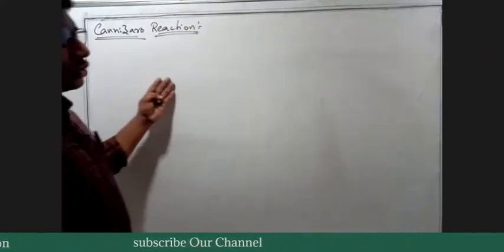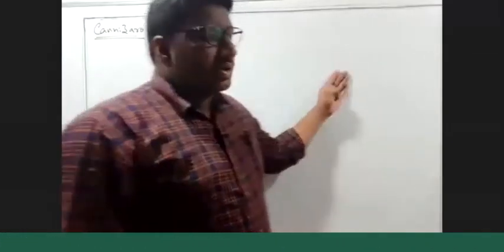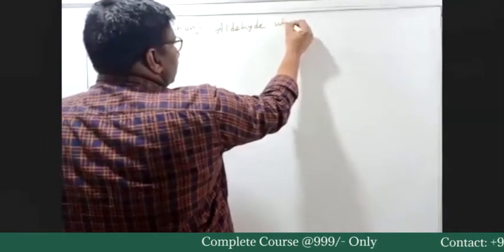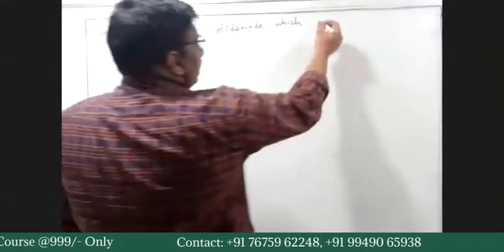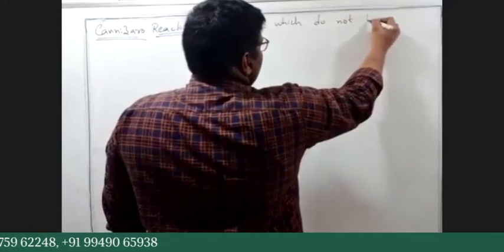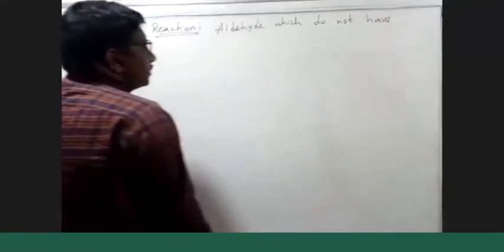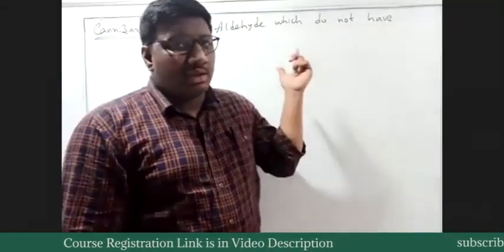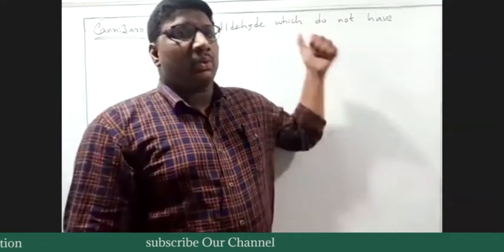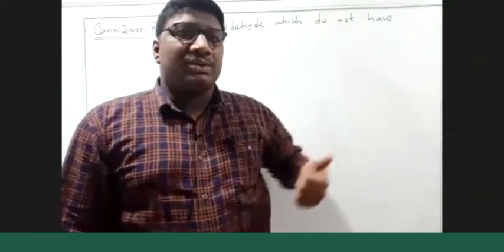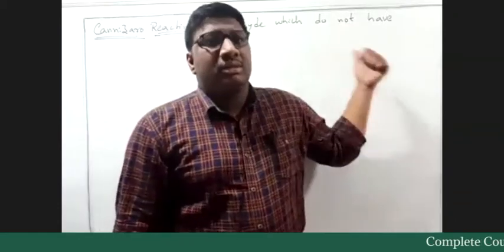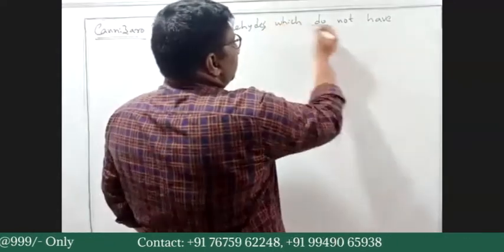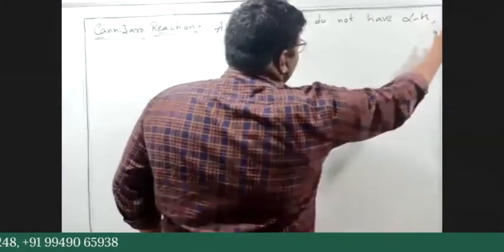So this reaction will be shown only by aldehydes. Not only especially aldehydes but majorly by aldehydes. You can write carbonyls as well, but very few ketones will tend to show this kind of reaction. Why are ketones not that reactive towards this reaction? We'll look into it with the mechanism. So aldehydes which do not have alpha hydrogens